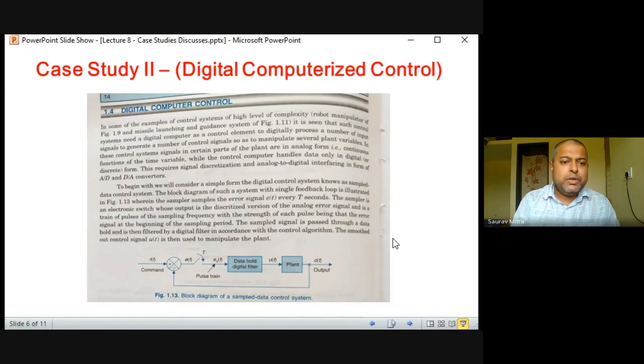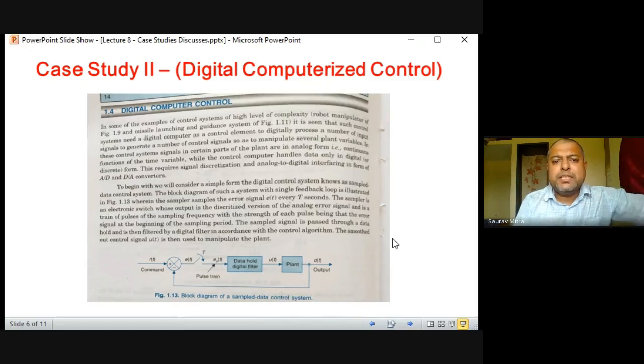We have seen already the block diagram of digital. Output is analog, so that is coming at the input of the digital control system. So first there is an ADC, or a sample and hold circuit, then there is an ADC, then there is a controller. Controller output is digital, but the actuator is analog. So at the output of the controller there should be a digital to analog converter that will generate an analog signal that will go to the actuator. Actuator will give the signal to the plant. So this is how the digital controller works.